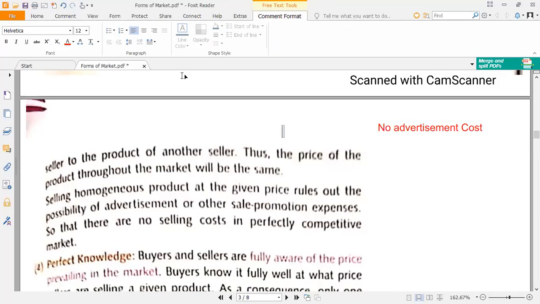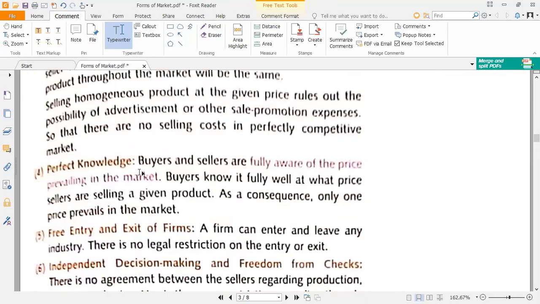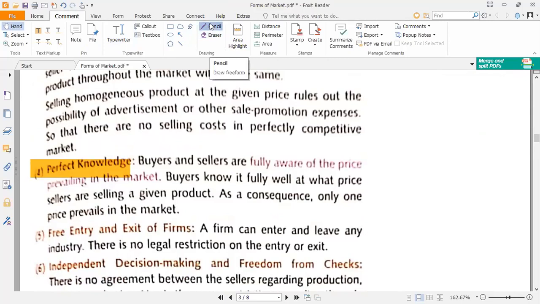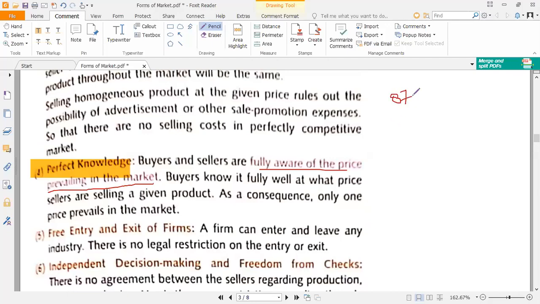The next point is perfect knowledge. Buyers and sellers have perfect knowledge of the market and the product. That means they are fully aware of the price prevailing in the market. For example, you go to a petrol pump to buy the petrol. Now you are already aware that the price of petrol is 87 rupees per liter.